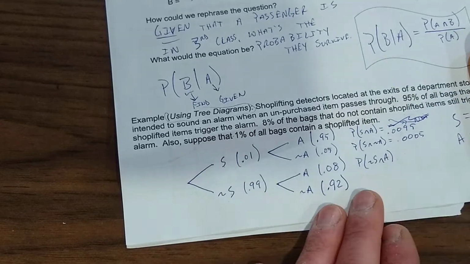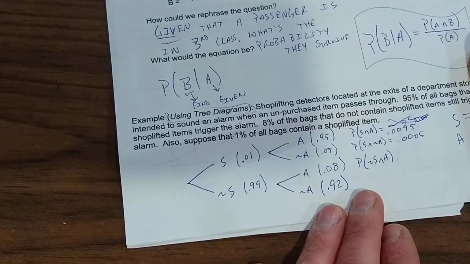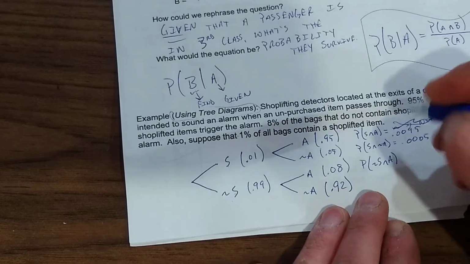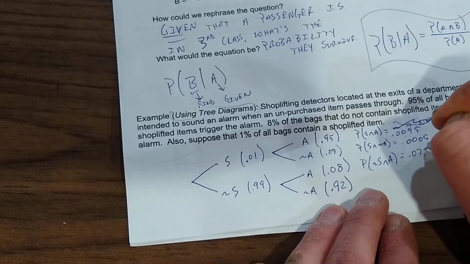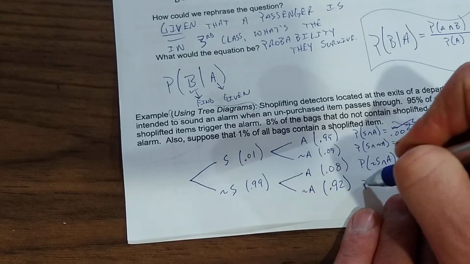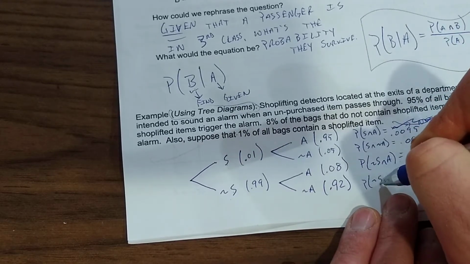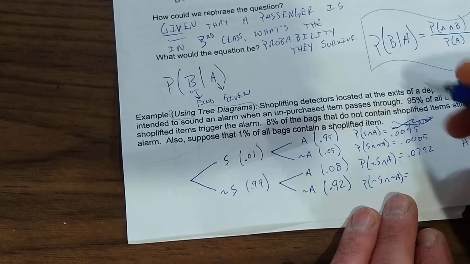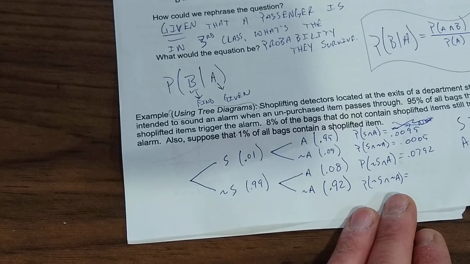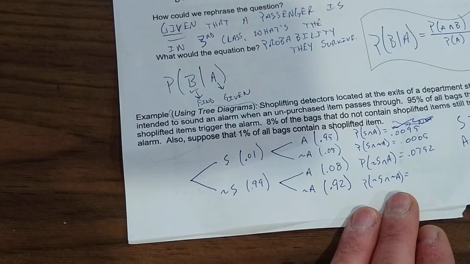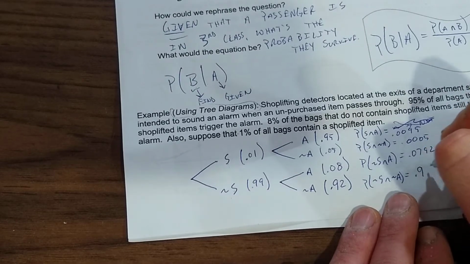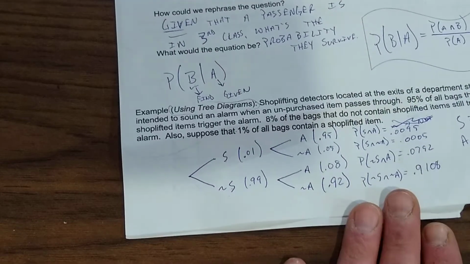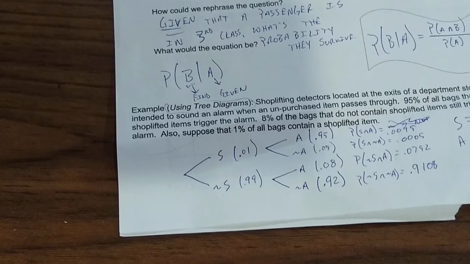So 0.99 times 0.08, just multiplication each time, so 0.0792. And the probability of not shoplifting and the alarm not going off is going to be equal to 0.92 times 0.99, which is going to be 0.9108.